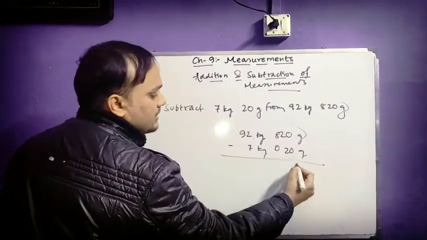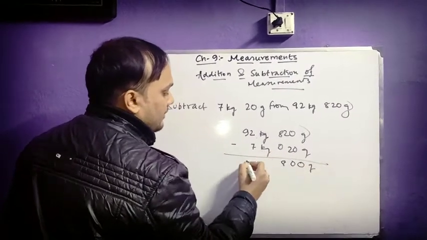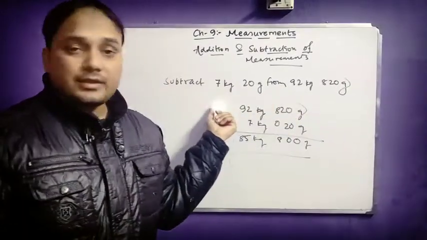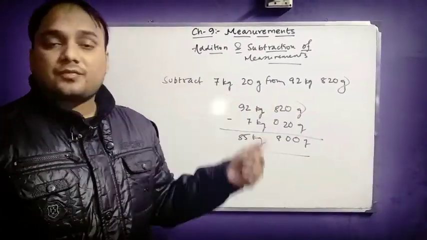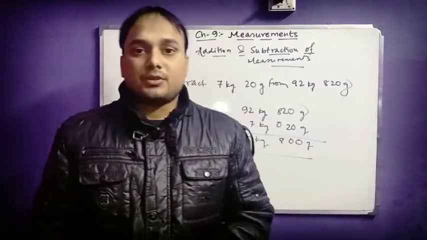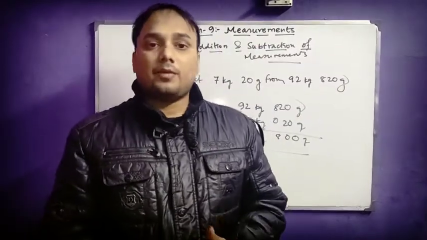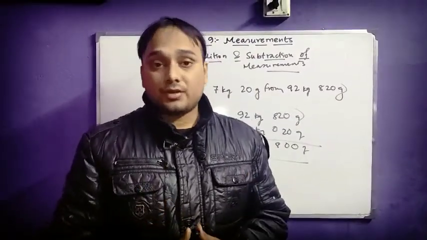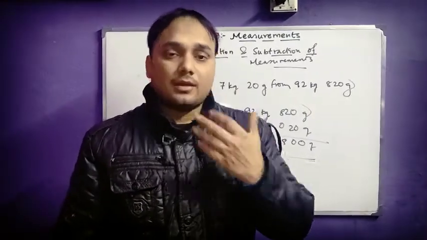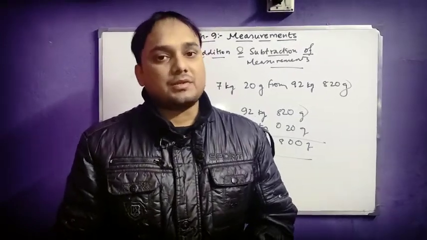Then subtract it. It's very normal, it's very easy. You can easily do this, and it will be added and subtracted here as two different units of weight, which were expressed in terms of kg and gram both. So in this way you can add any two measurements, and you can also subtract them. Now we went through the conversion of units today, the conversion of units of different measurements. Then we saw a few additions and subtractions of the measurements.